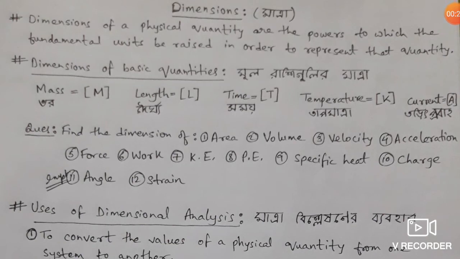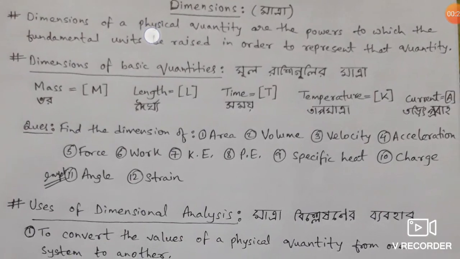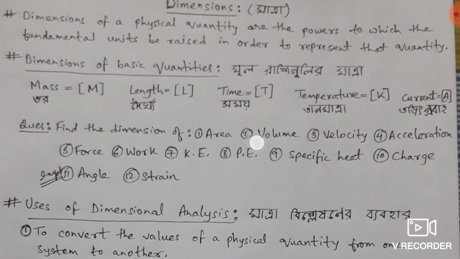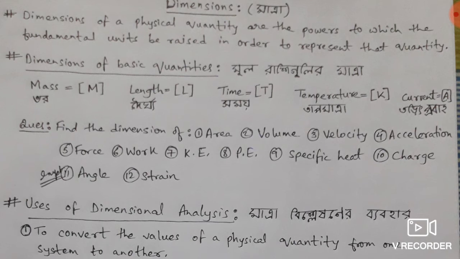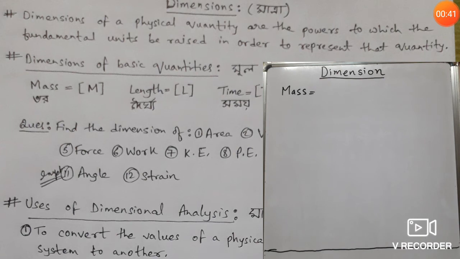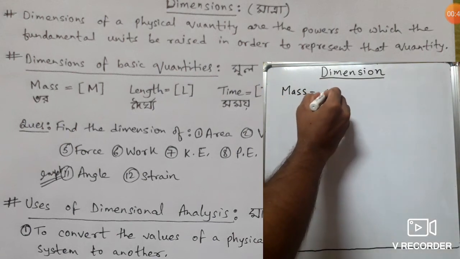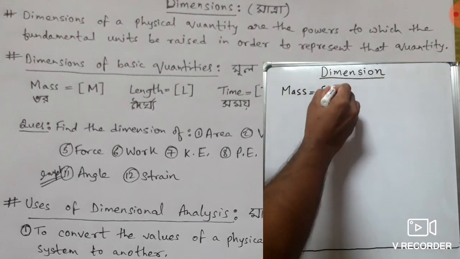Now before starting the definition of dimension, let us first discuss the dimension of basic quantities and find the dimension of some physical quantities. So let us come to the board. The dimension of mass is given by M within third bracket.